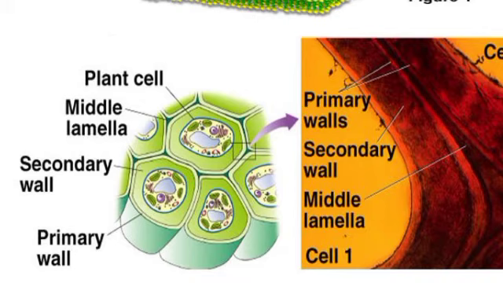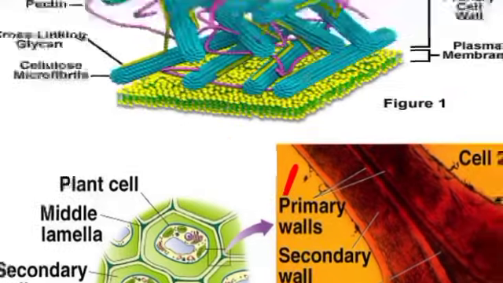You can see in between the cells it looks as if a gap is there. In that region a middle lamella is present, and it is formed of calcium magnesium pectate.